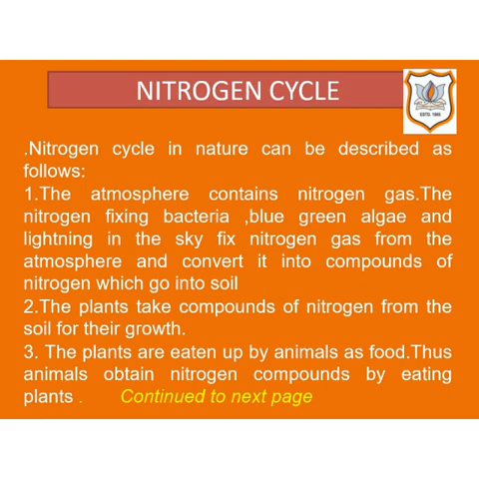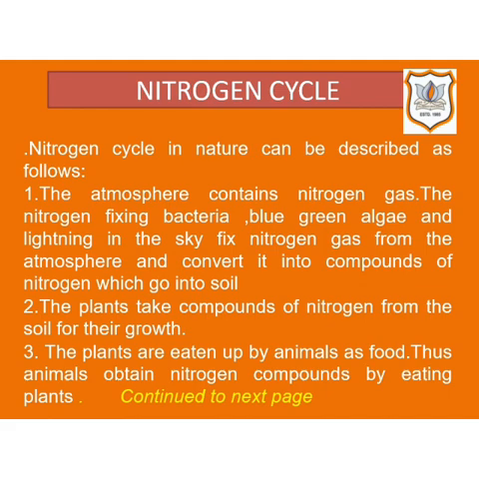Next step is the plants take compounds of nitrogen from the soil for their growth. The plants absorb the nitrogen compounds from the soil through their roots. The plants convert the compounds of nitrogen into plant protein and other organic compounds which make up the bodies of plants. Next step is the plants are then eaten up by animals as food.